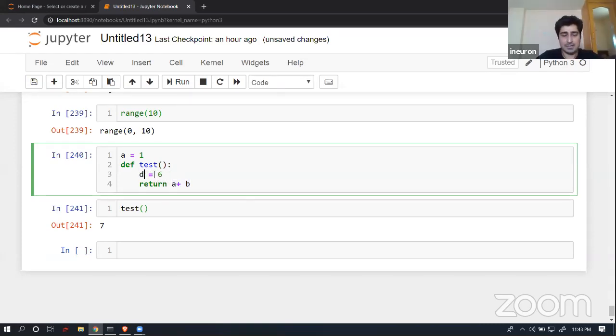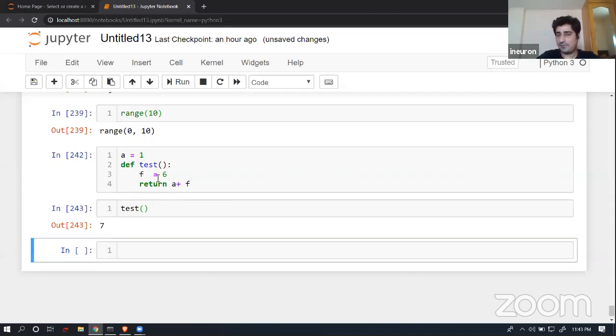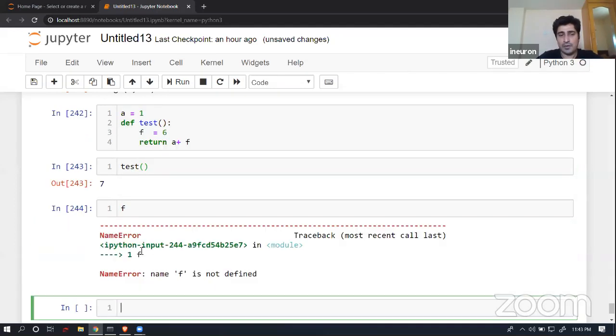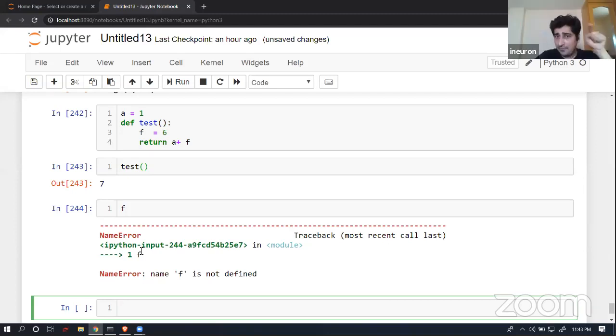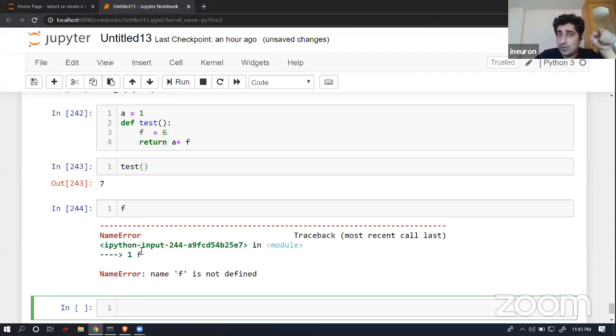Now let's suppose there is another variable, I will take some other number, f, because b I have already used. So a plus f, and f is available inside the function. Now if I try to print f over here, are you able to get some data? No. Why are you not able to get the data? Because I have declared f inside a function. So f is local to my function. So f is a local variable.